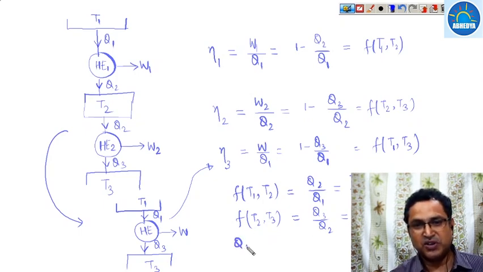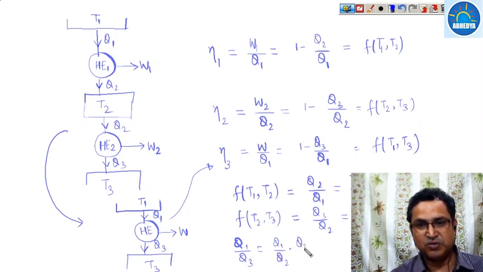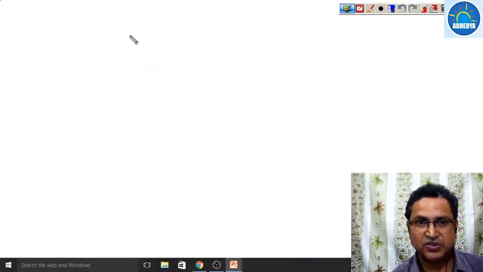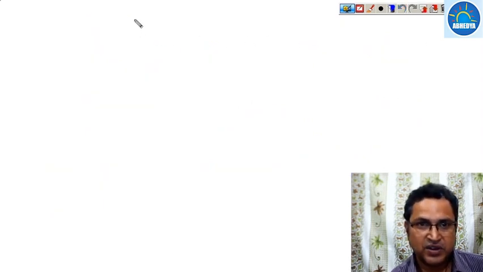Q1 upon Q3 is Q1 upon Q2 into Q2 upon Q3. This can be written as T1 upon T2 into T2 upon T3, so Q1 upon Q3 becomes T1 upon T3.